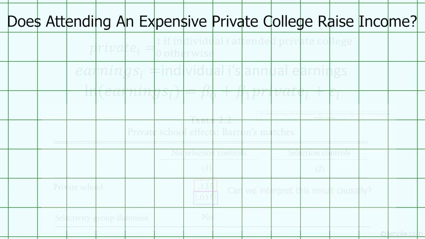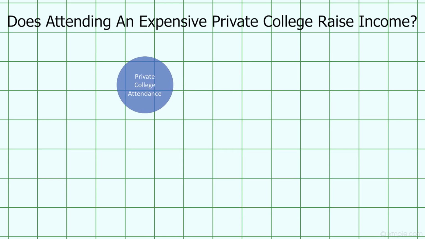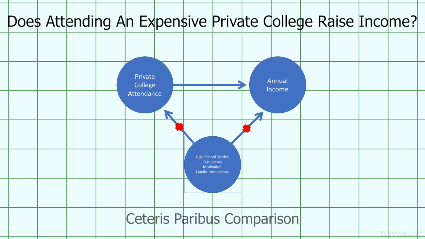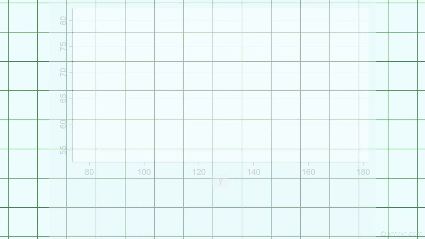To answer this question, let's think about omitted variables. Do people who attend private school and people who attend public school have any differences on average besides their education? Well, yes. Students who attend elite private schools have better high school grades, higher test scores, and are more motivated, among other things. In order to know the true causal effect of private schooling on earnings, we must compare privately and publicly educated students who are otherwise identical, also called a ceteris paribus comparison. How can we do this?